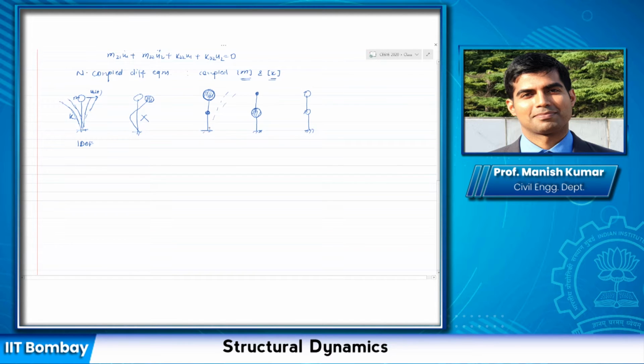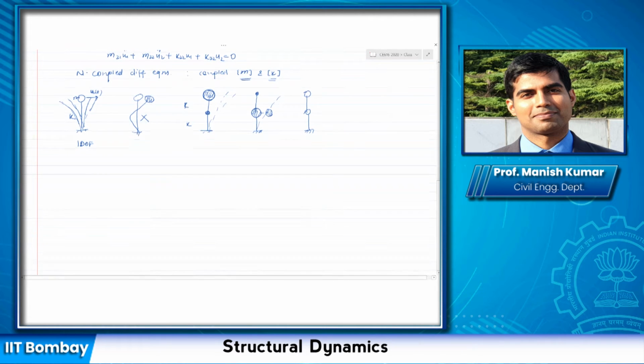In this one, again, I'm just assuming that the stiffness is the same for both cases, because stiffness is also responsible for how it is going to deflect. So in the first case, it is going to deflect like this. In the second case, the motion is again going to be governed by the heavy mass, how it is going to deflect.